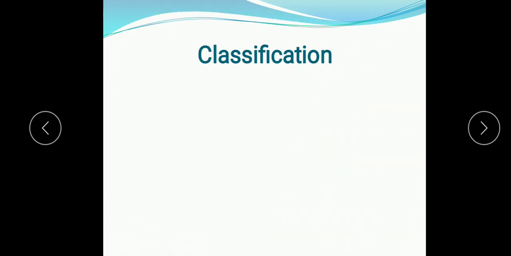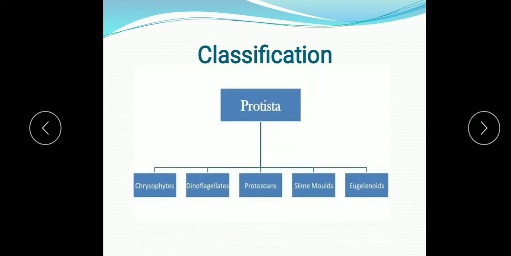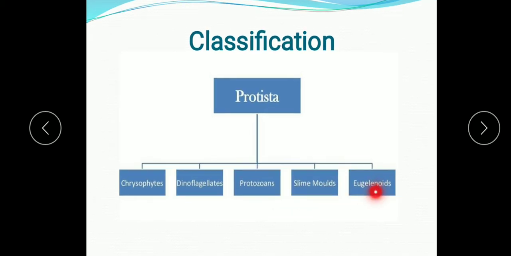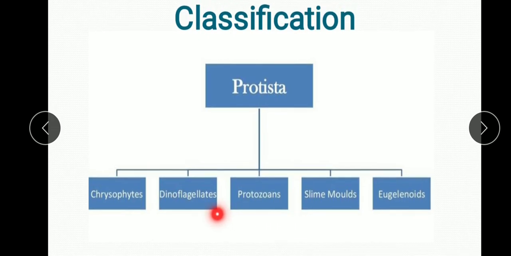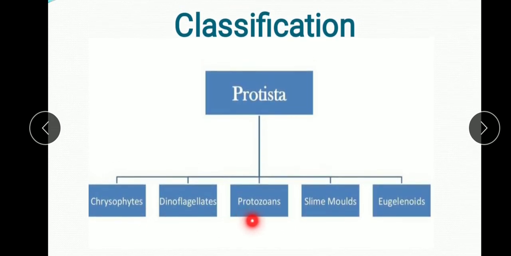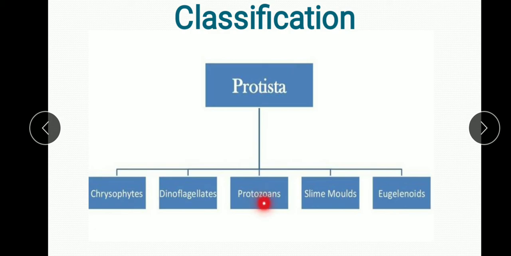So first we will start with the plant like protists. As I discussed already, the chrysophytes, dinoflagellates and euglenoids are plant like protists, so they are placed in the subdivision Protophyta. And the protozoans are the animal like, and they have four classes on the basis of locomotory organelles. And the third group is slime mold. So mainly five subgroups are there that we are going to discuss.